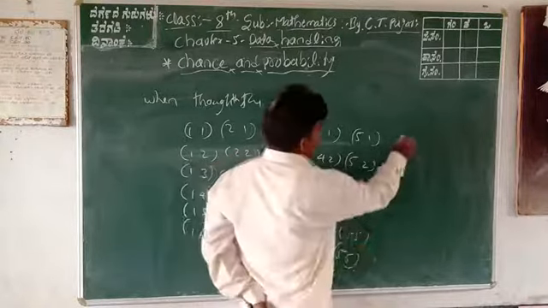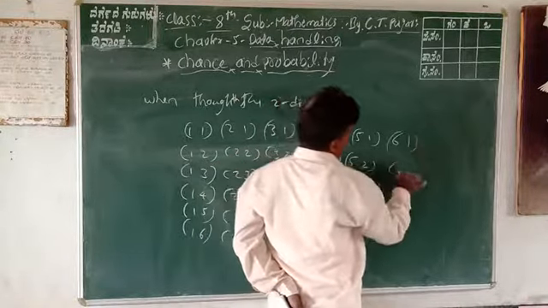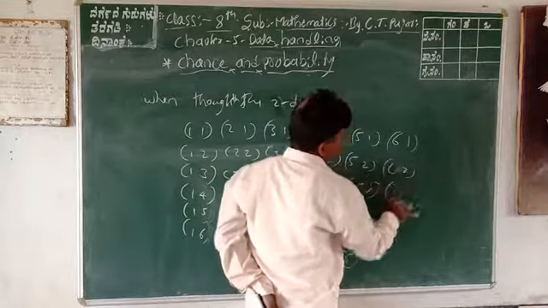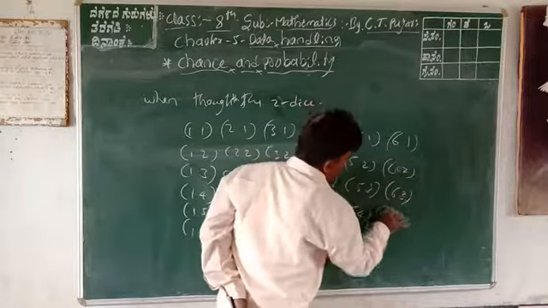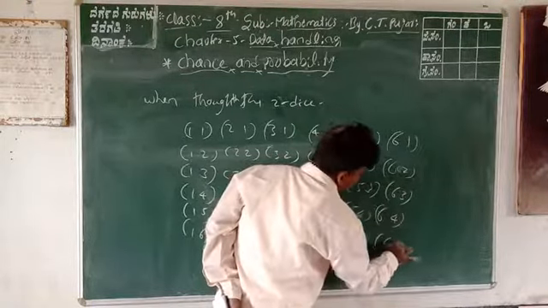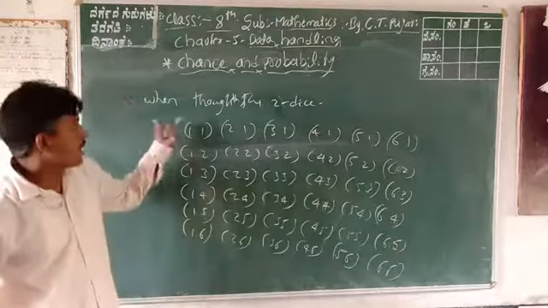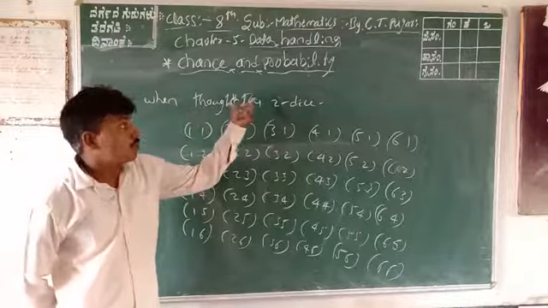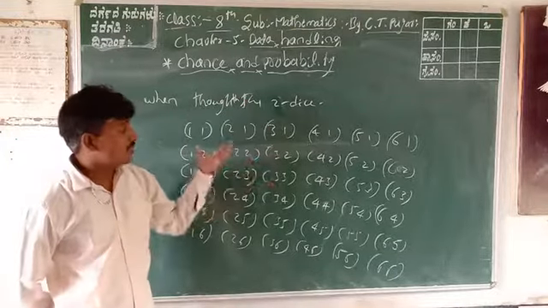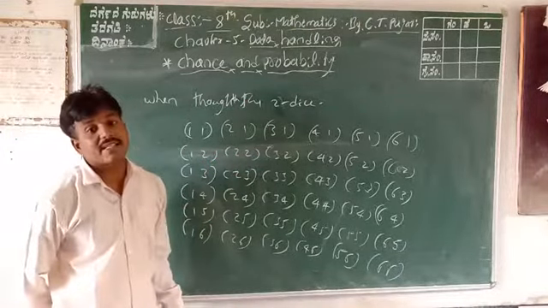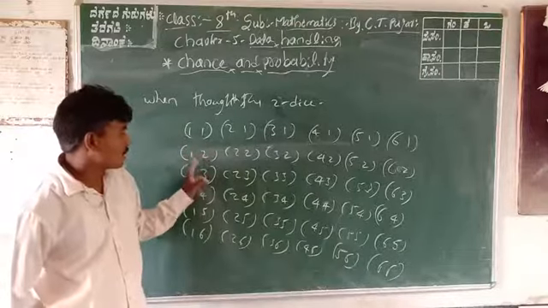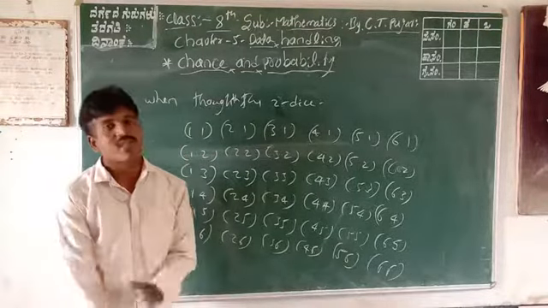The last one: 6 1, 6 2, 6 3, 6 4, 6 5, 6 6. Therefore, when we throw 2 dice at a time, total 36 outcomes are here.